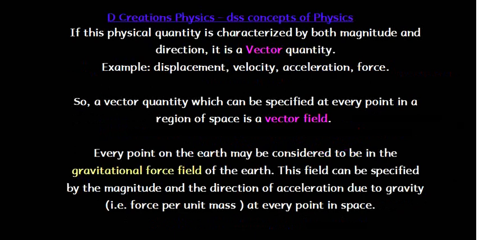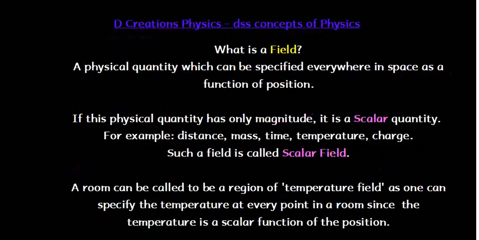So, what is the concept of field? Any physical quantity which can be specified everywhere in space as a function of position is a field. If the physical quantity can be specified by its magnitude alone, that is, if it is a scalar like temperature, it will lead to a scalar field. So a room will be called a region of temperature field if we can specify temperature at every point in a room.